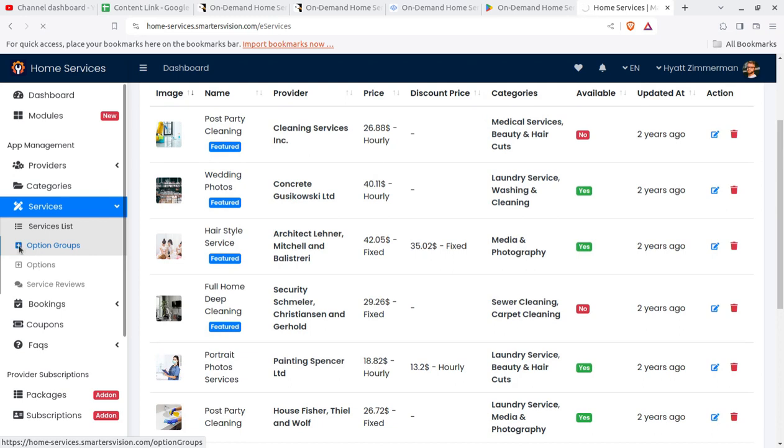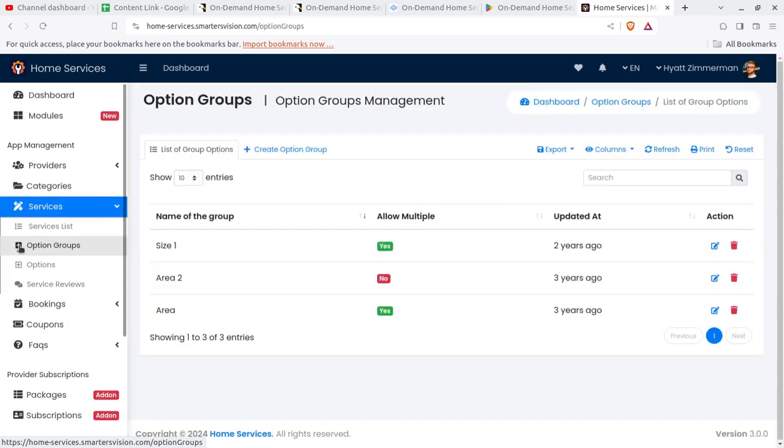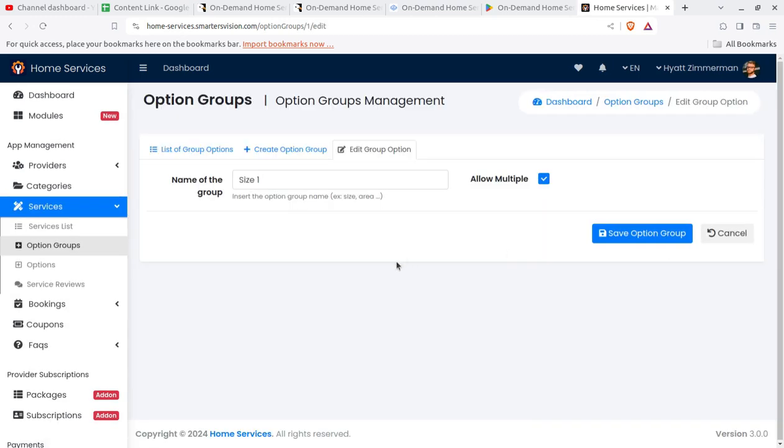Option groups is a thing that you can decide, like size, area, and all. Further, this is for the drop down or such values, and you can create option groups as well. Like area, for area you can select multiple option groups. Size, I'll show you the option group might be. So allow multiple sizes. So this is the option group, save the option group, and this is the thing.